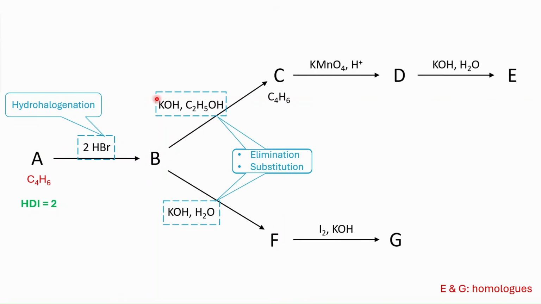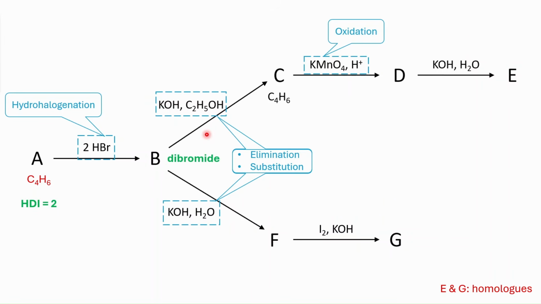Then we have alcoholic potassium hydroxide and aqueous potassium hydroxide. Obviously, they have more roles than I just listed here. It could be anything ranging from the hydrolysis of, let's say, amides or esters, to elimination and substitution. But probably in this setting, since we are not talking about any complex structures like esters, because there's no oxygen here, or amides, we can just keep this list to elimination and substitution. And then we have potassium permanganate. That's most probably oxidation, because potassium permanganate is a strong oxidizing agent. And about this step and the last step, it could be anything basically, so that's why I'm not putting any definitive role here for the reagents.